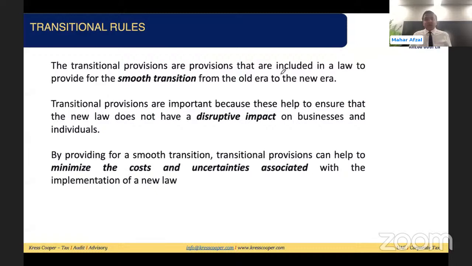They ensure that the corporate tax law will not have any disruptive impact on the businesses and individuals. Smooth transitional provisions help us minimize the cost and uncertainties associated with the implementation of the new corporate tax law.